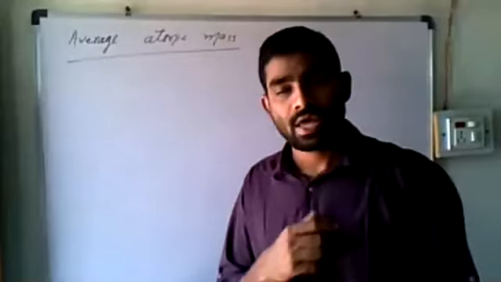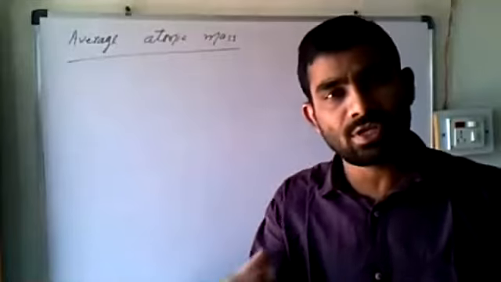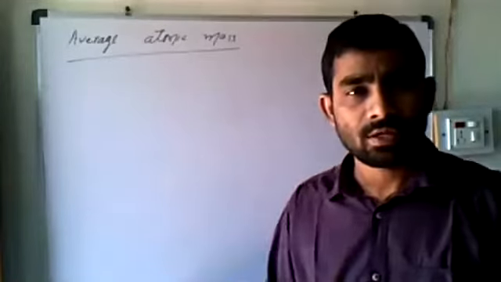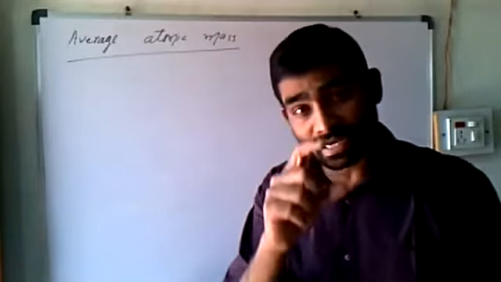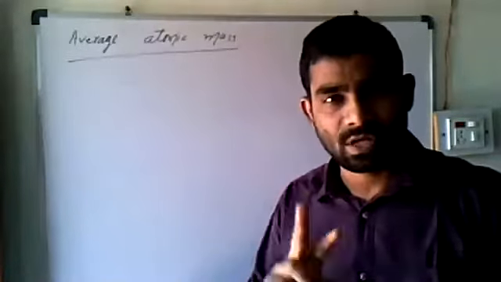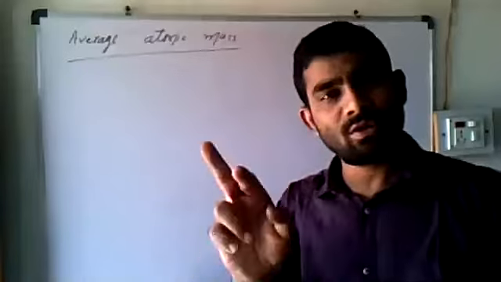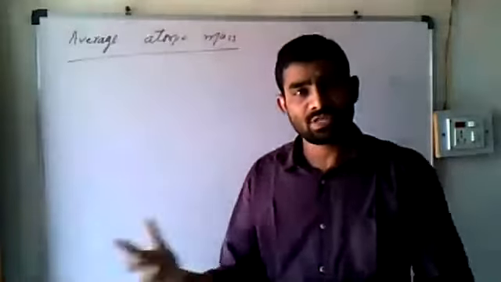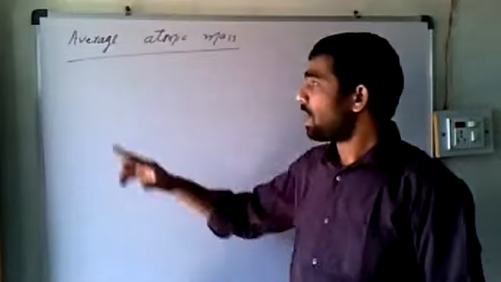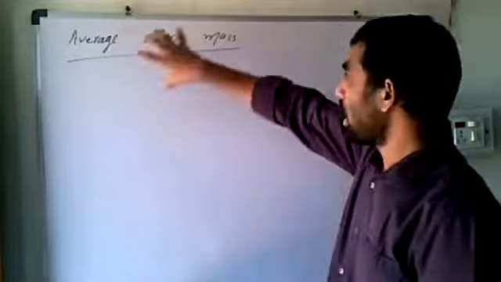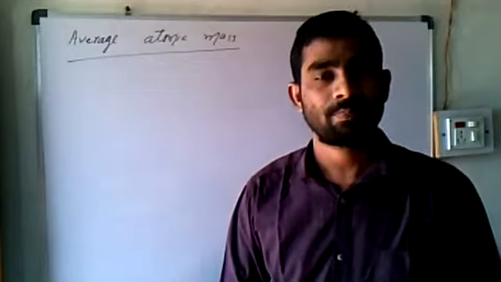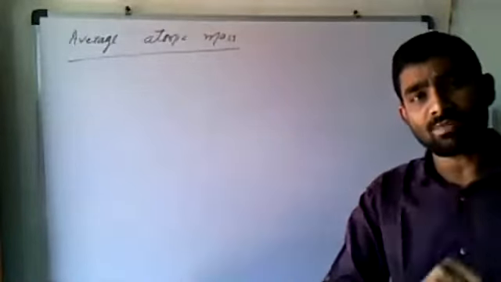So average means when there is a possibility of 2, 3, 4 different values which are very similar to each other. So which is the correct one we cannot choose. So at that time, what do we do? We do the sum of all values and divide by how many values there are. If 2 values are there, we do the sum of 2 values and divide by 2. If 3 values are there, we do the sum of 3 values and divide by 3, like that. Similar thing is here. Average atomic mass means that atomic masses will be more than one for the same atoms. Yes, yes. What is average atomic mass?